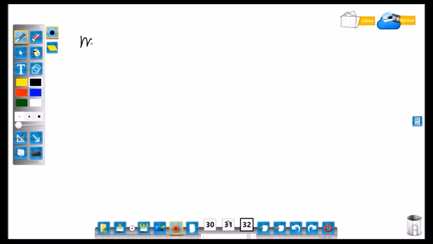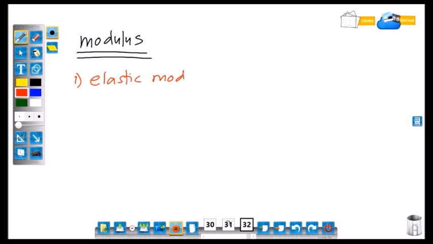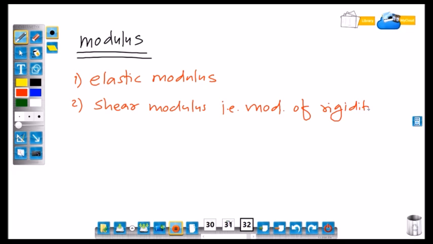There are three types of modulus. First one is elastic modulus, second one is shear modulus, also known as modulus of rigidity, and third one is bulk modulus.